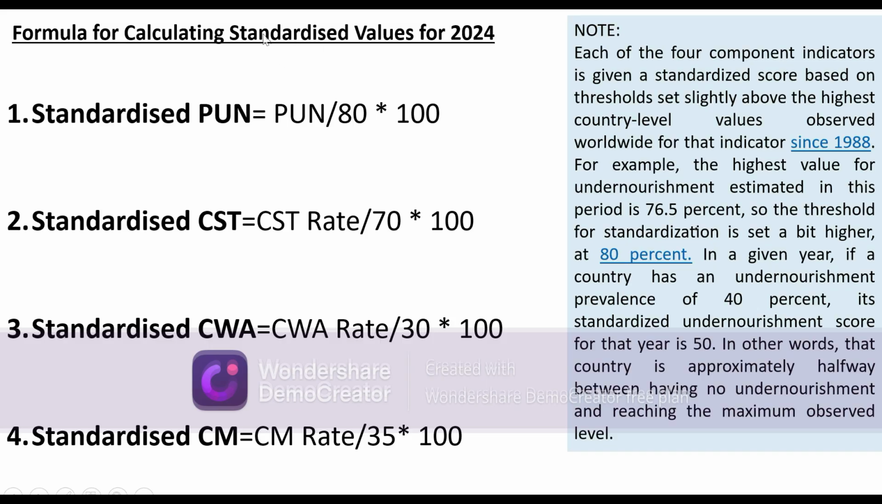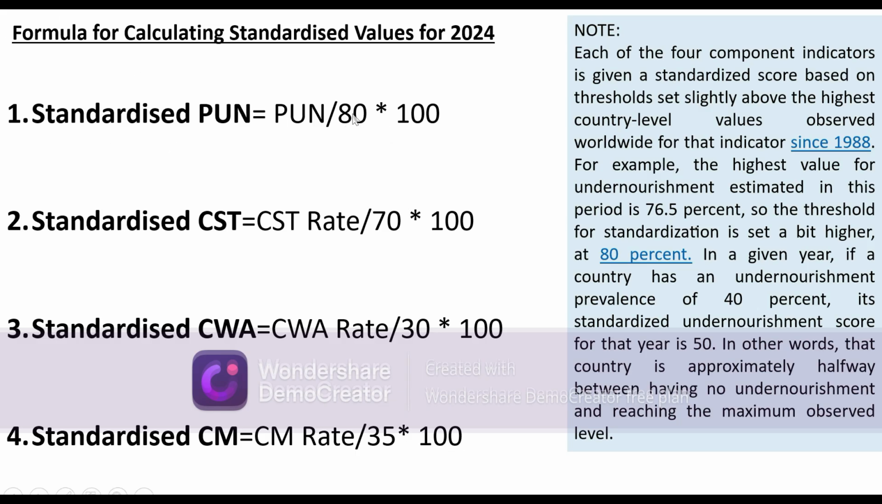Okay, so this is the formula for calculating standardized values used in 2024 GHI estimation. For standardized PUN, that is proportion of undernourishment, the formula is PUN divided by 80 multiplied by 100. For standardized CST, this is the one. For standardized CWA, rate divided by 30 multiplied by 100, and standardized child mortality is equal to child mortality rate divided by 35 multiplied by 100.